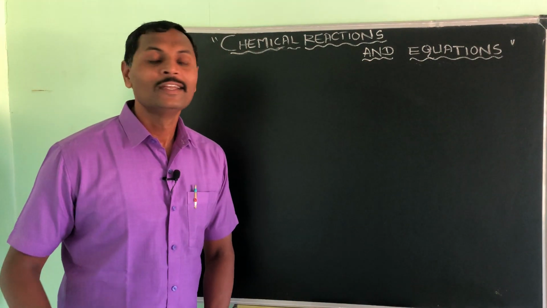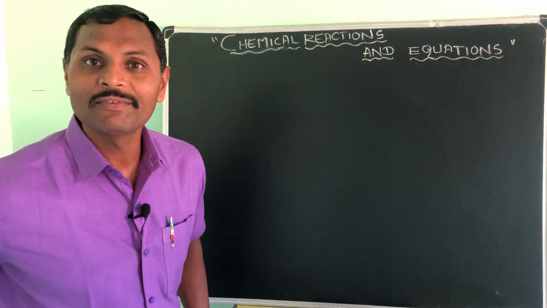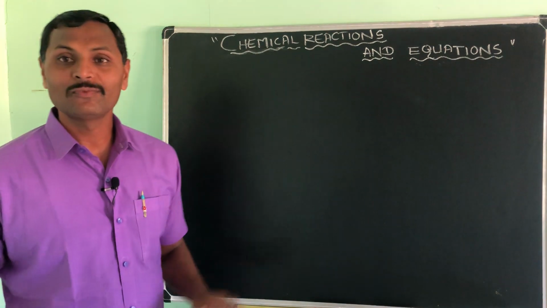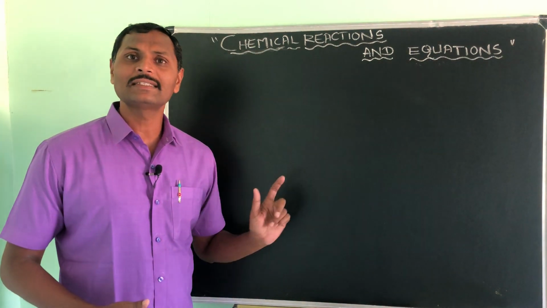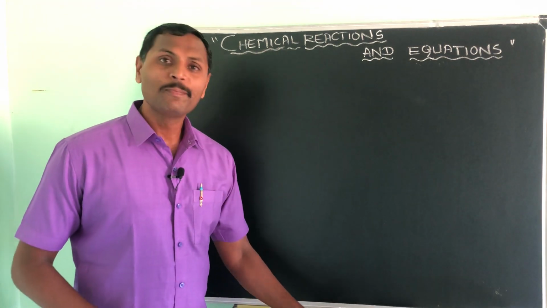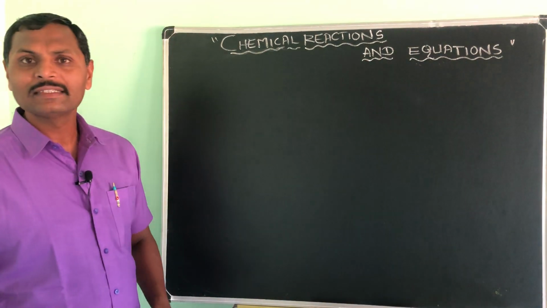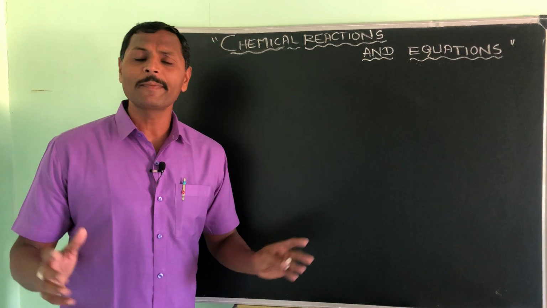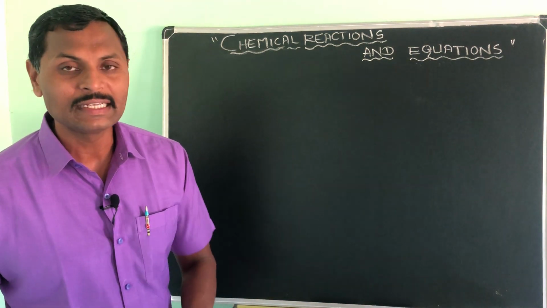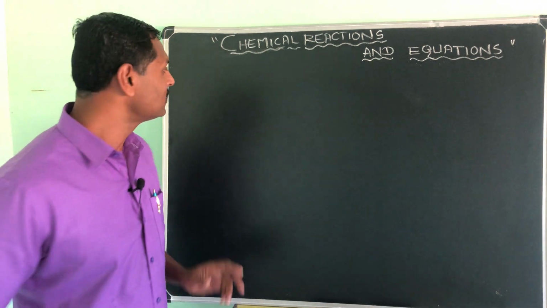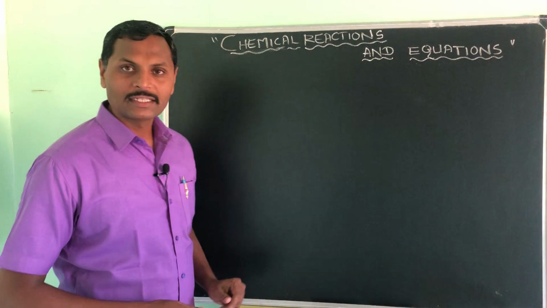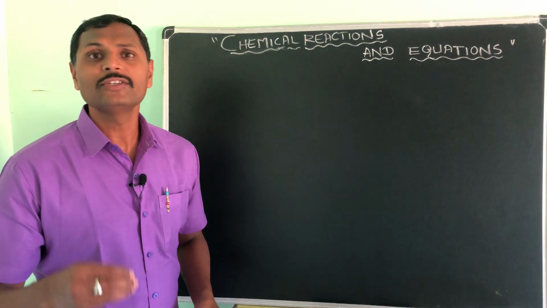So with this Basavana's Vachana we will start today the chemical reactions and equations. Welcome back all of you. The first lesson in chemistry, you know that very important lesson it is. So before we move on to the chemical reactions, at least in the 10th standard you people are studying now, at least 10 or 20 or 30 elements you should know. Why? Because see here you are doing the chemical reactions, so at least 30 chemicals you should know.